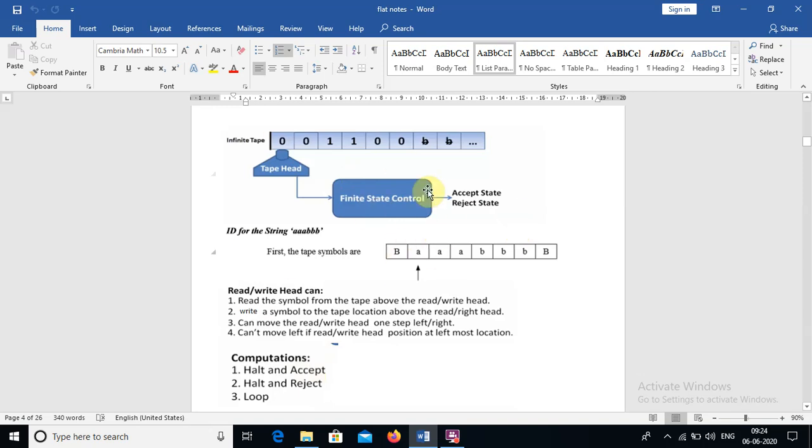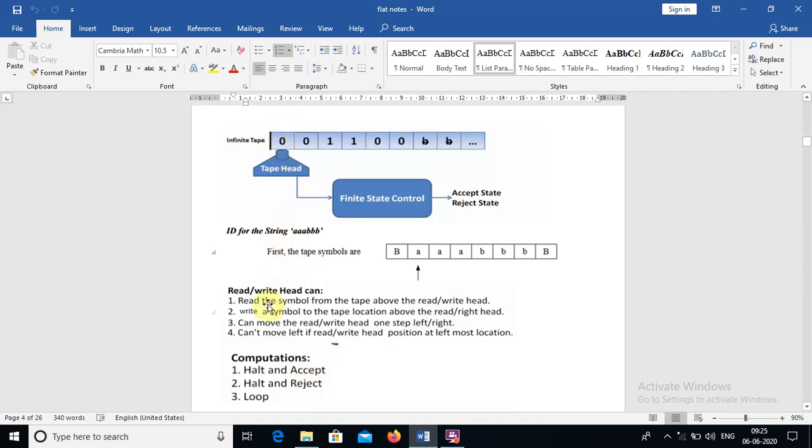Now, what can a read write head do? It reads the input symbol from the tape wherever the read write head is present. At the same time, it can write a symbol to the tape location. So it reads the symbol from here as well as writes the symbol here only.